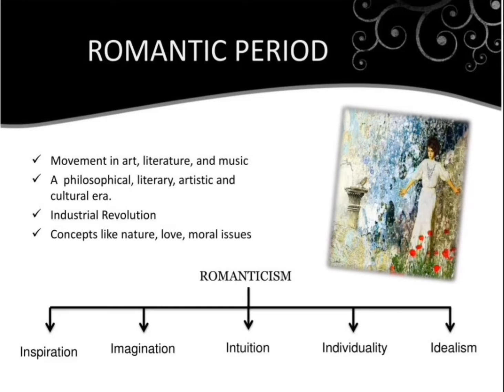So romanticism is a combination of inspiration, imagination, intuition, and individuality. That is very important because romantic poetry always focused on subjectivity and idealism. So romanticism was a combination of inspiration, imagination, intuition, individuality, and idealism.